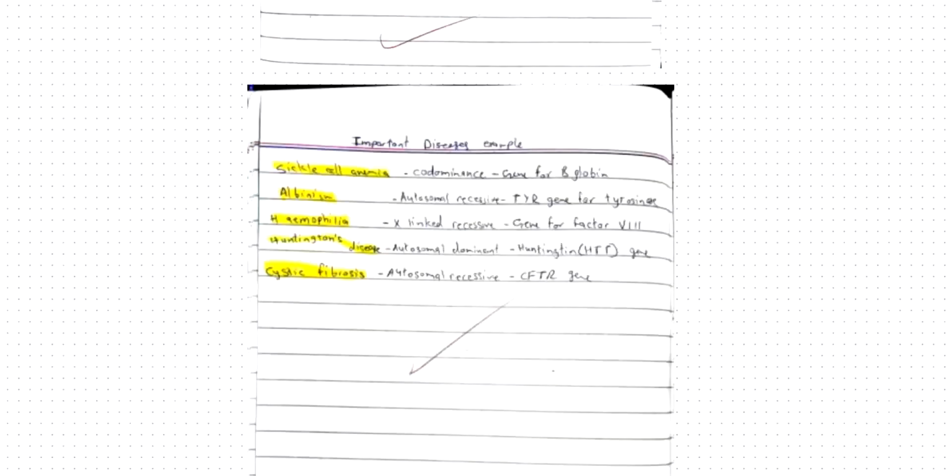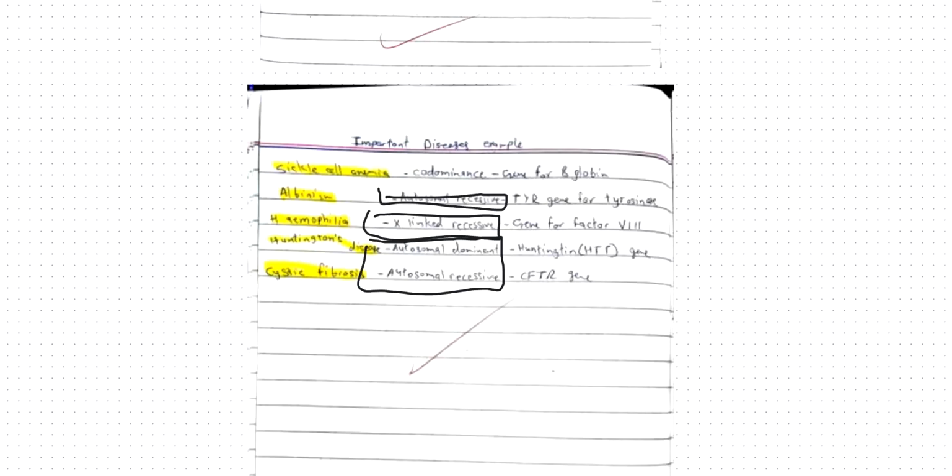So yeah, and for the exam, you also have to know the inherited diseases. You have to know all of these 5 diseases, and specifically, you have to know the autosomal ones, as well as X-linked recessive.